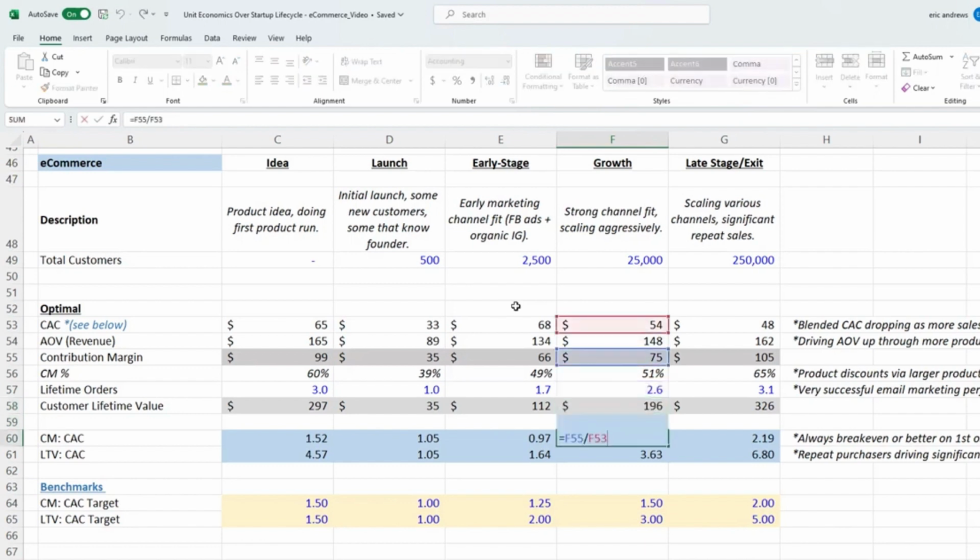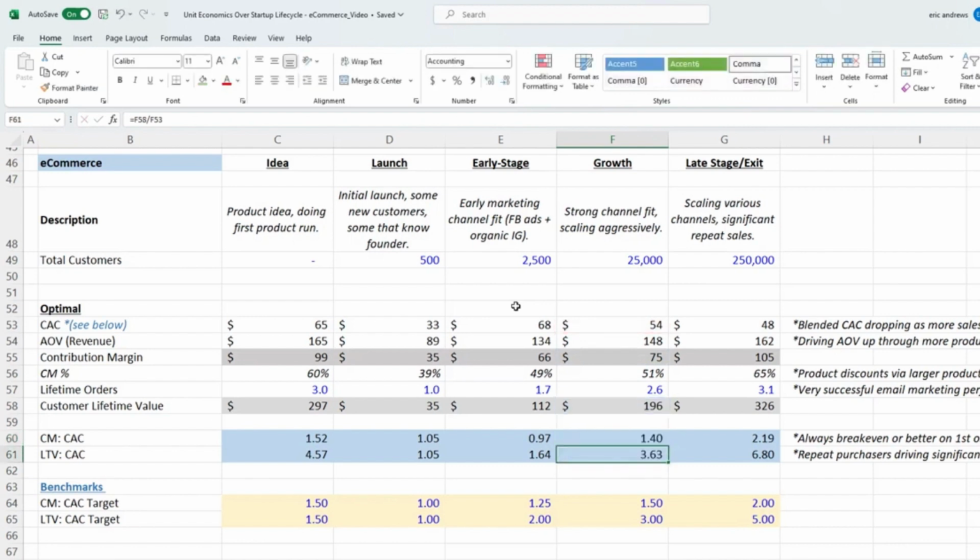So now our contribution margin to CAC ratio is 1.4. LTV to CAC is approaching 4. These are strong unit economics. That being said, some of the best businesses can sometimes see 3, 4, 5 contribution margin to CAC ratios just on the first order. But if you're scaling and you have these economics, the business is in a good position.